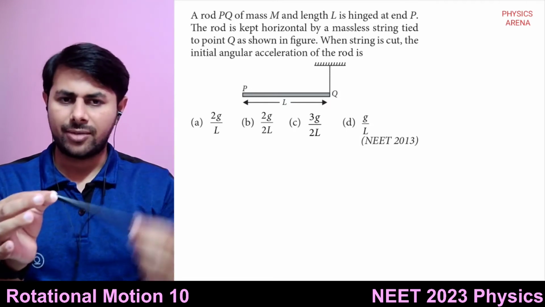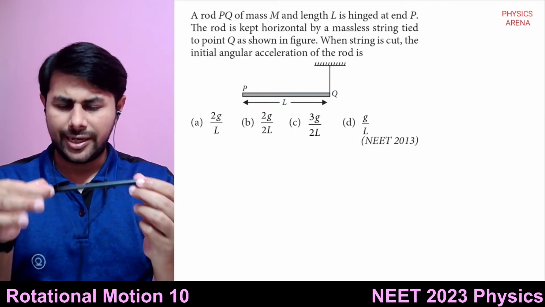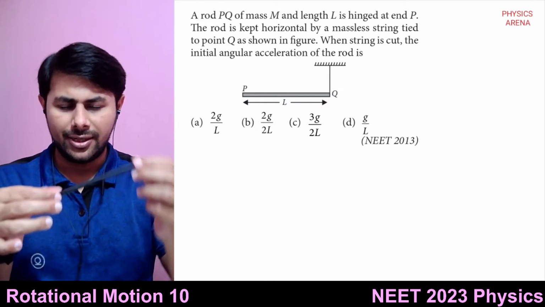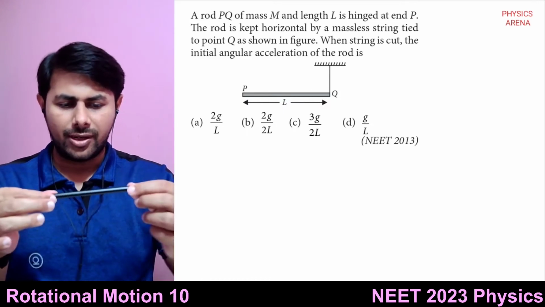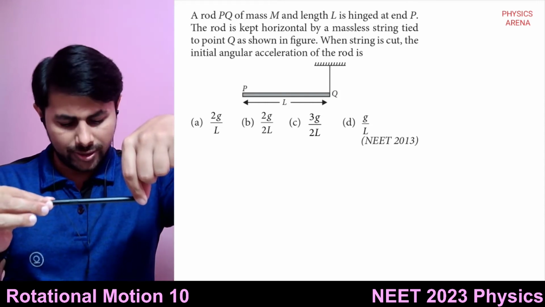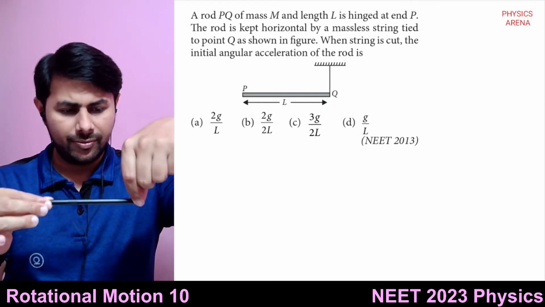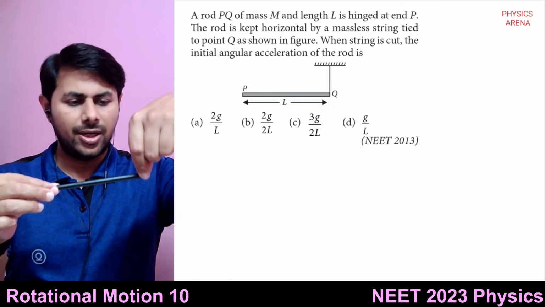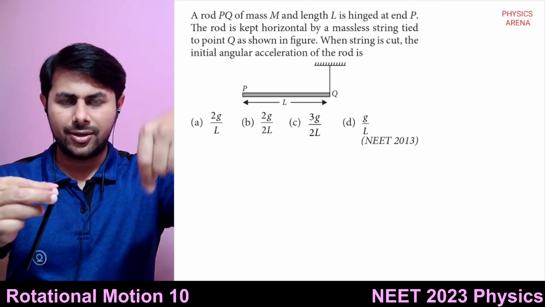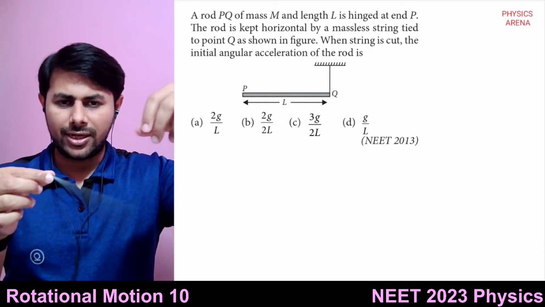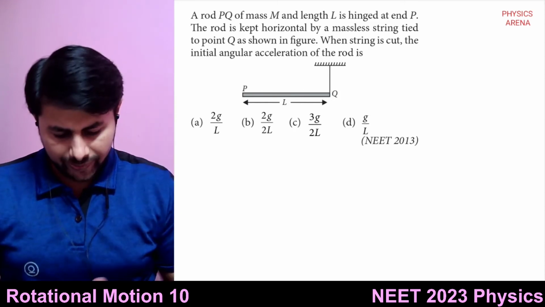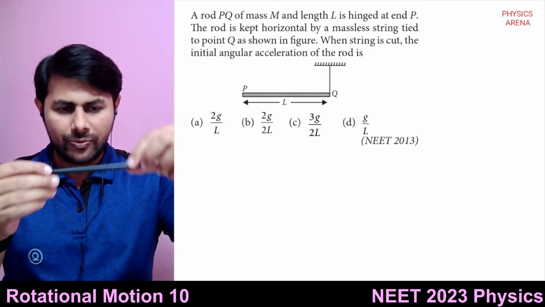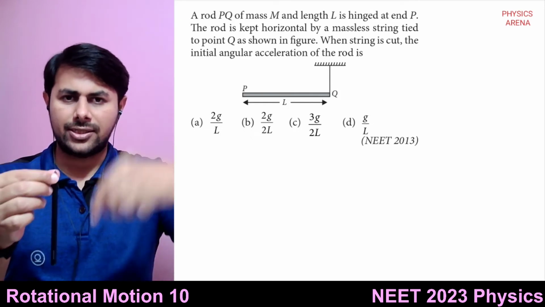It is free to rotate about this point, but it is held at this point. So it will not fall from this point, right? But it can rotate, and now you are supporting it by means of a thread or a string at the other point. If you release it from there, what will happen? It will rotate like this. So what will be its initial angular acceleration?